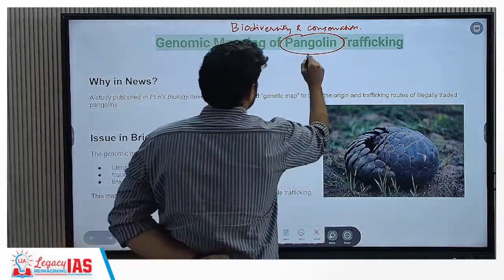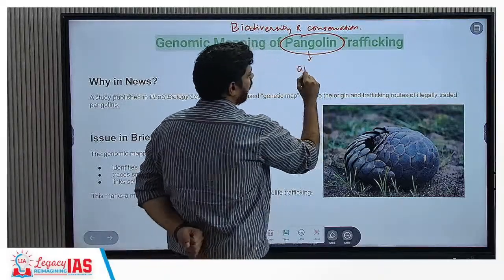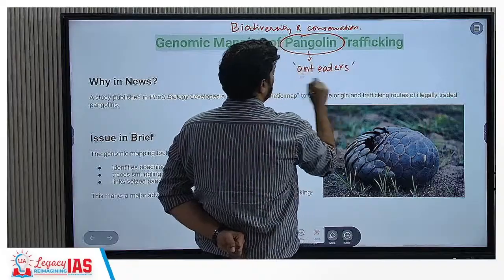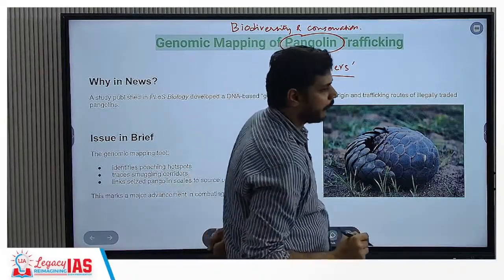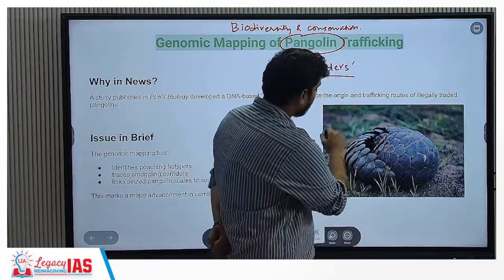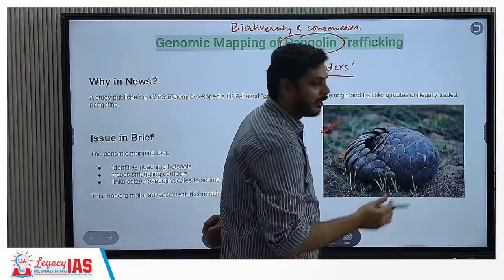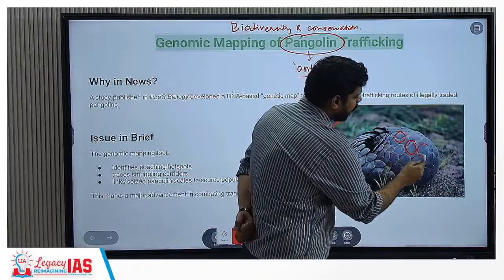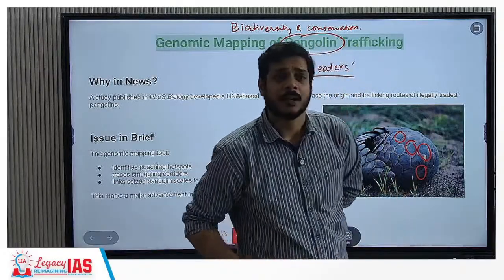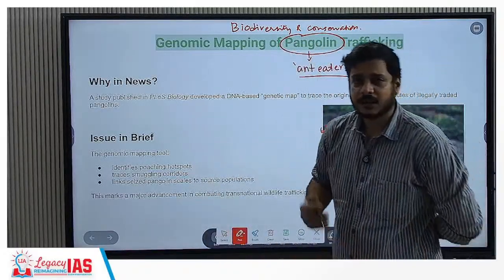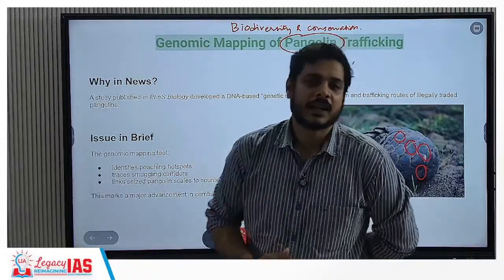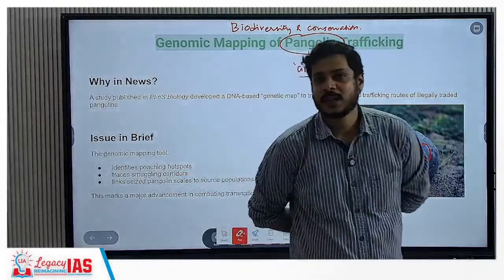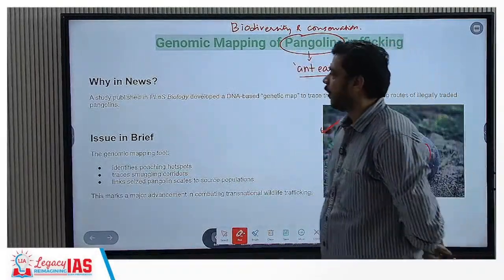And with respect to pangolins, they are also known as anteaters. Okay, so this is a pangolin. It is curled up, and you will see the kind of shells that it has. These shells are particularly important. This is one of the reasons why this illegal trafficking takes place, because these shells are used as traditional medicines.